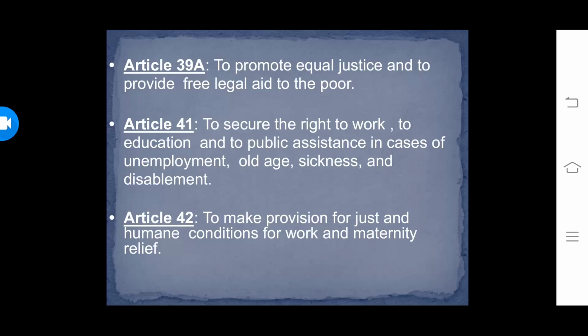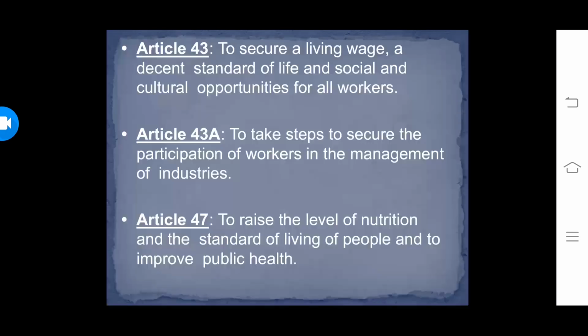And also the state shall ensure and make provisions for securing just and humane conditions of work and for maternity relief to women. These are some of the socialistic or the socio-economic directive principles which are mentioned till Article 43 of the Constitution.